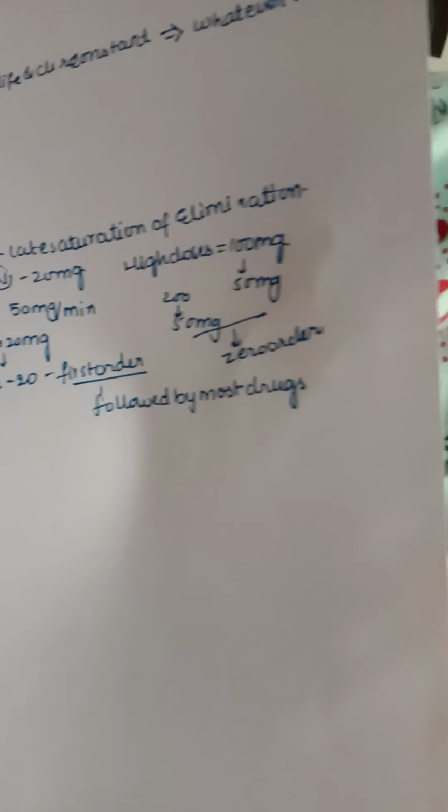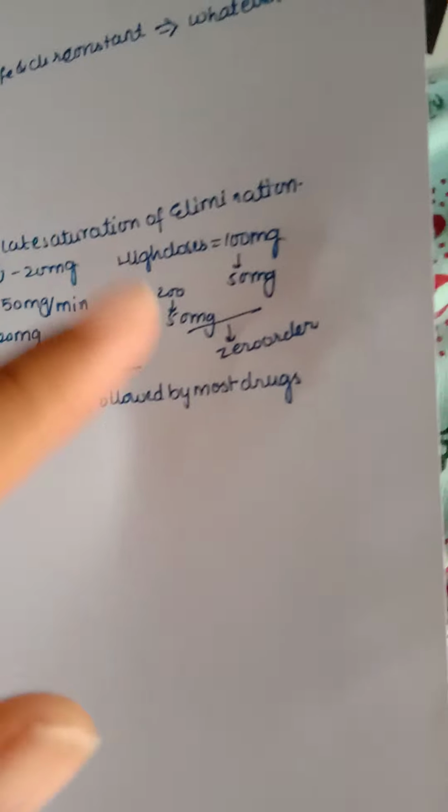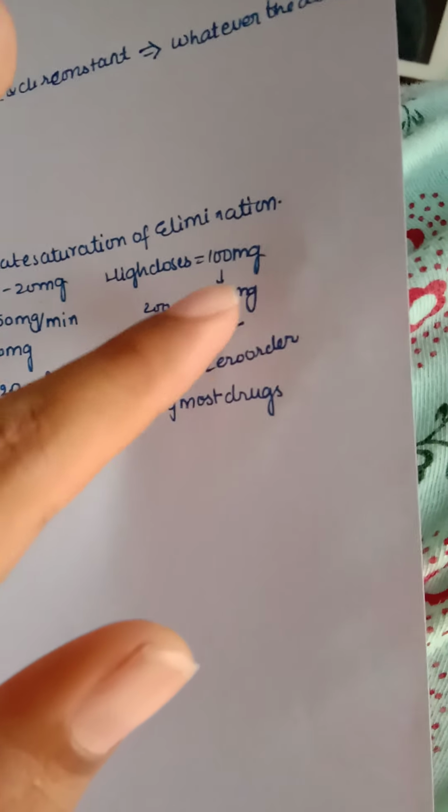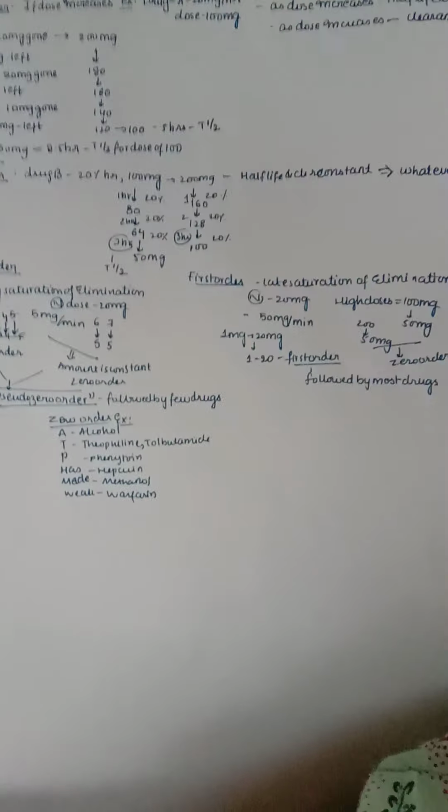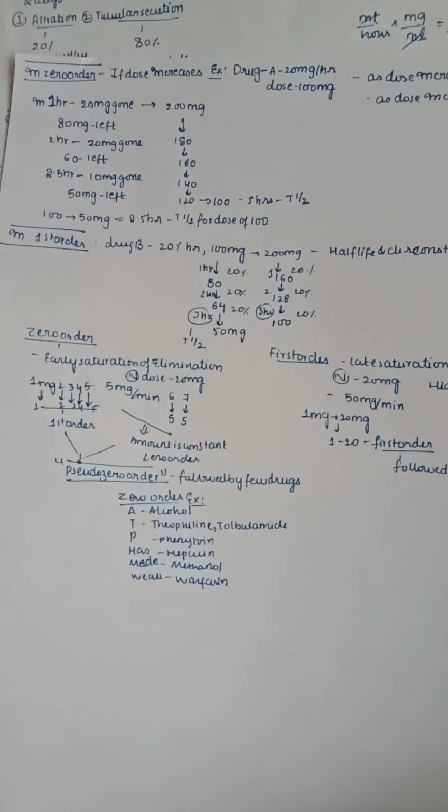But zero order is only followed by a few drugs, because even if you give 200, only 50 is going, even if you give 100, only 50 is going. So this is zero order. So this is all about pharmacokinetics. By this we completed the introduction and also pharmacokinetics, the general pharmacology basic topics.